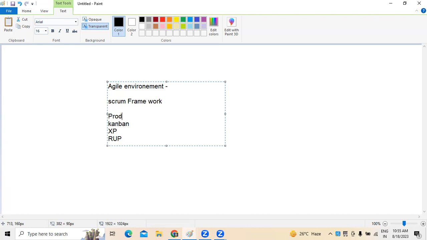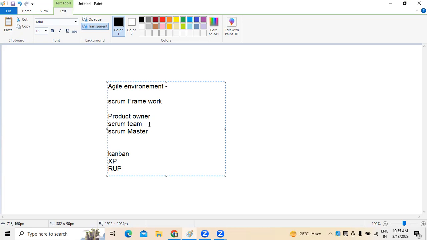Let me explain the roles at a high level, then I'll go to the effort estimation. The product owner will be there, the development team, followed by the Scrum Master. So these are the three different roles we can see. The product owner is the person who defines the goal and vision of the product, whatever product you are going to develop.